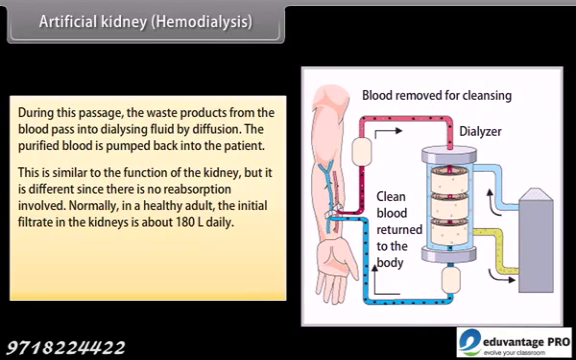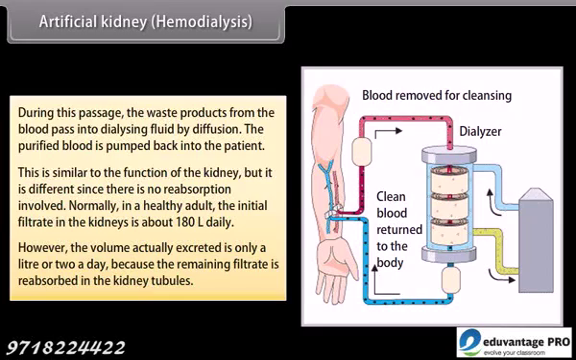This is similar to the function of the kidney, but it is different since there is no reabsorption involved. Normally, in a healthy adult, the initial filtrate in the kidneys is about 180 liters daily. However, the volume actually excreted is only a liter or 2 a day because the remaining filtrate is reabsorbed in the kidney's tubules.